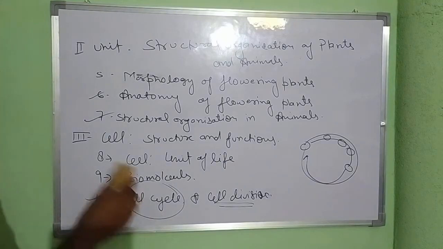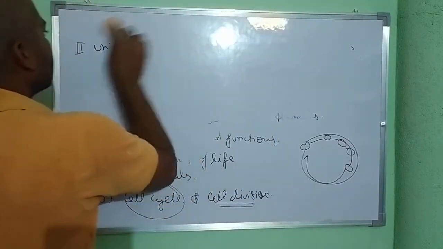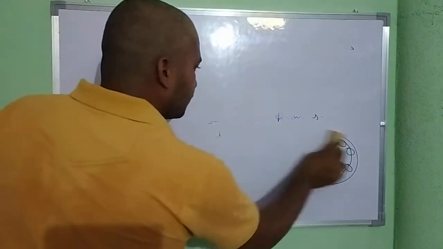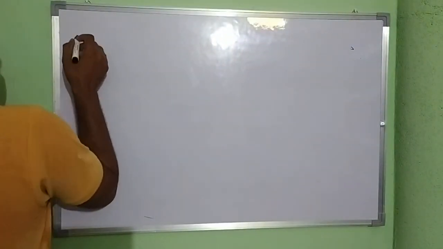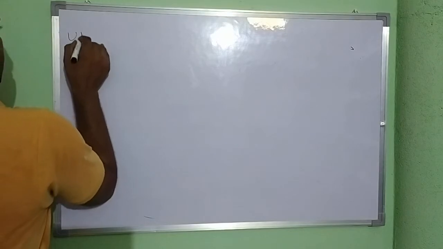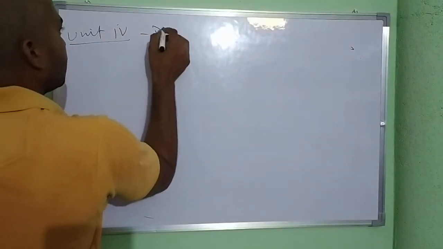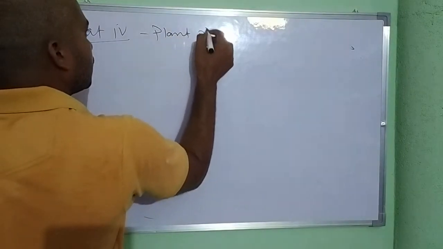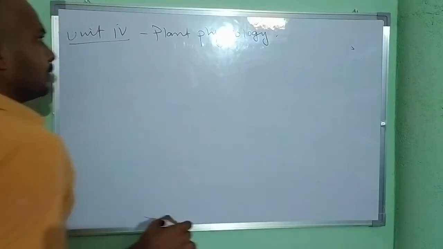Now, our unit 4, that is plant physiology.